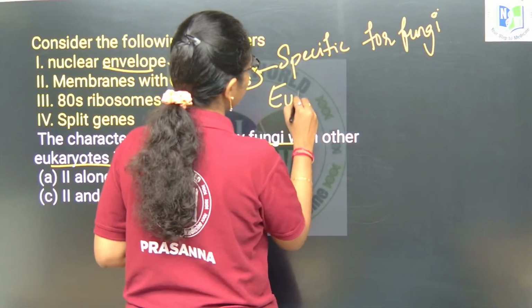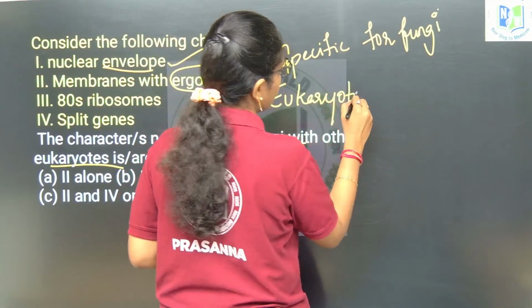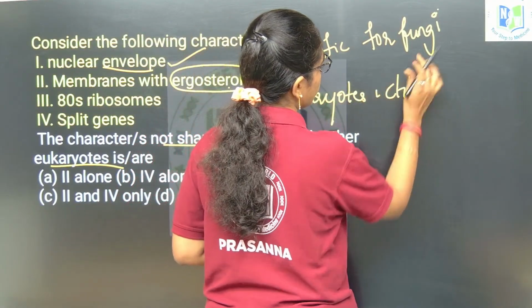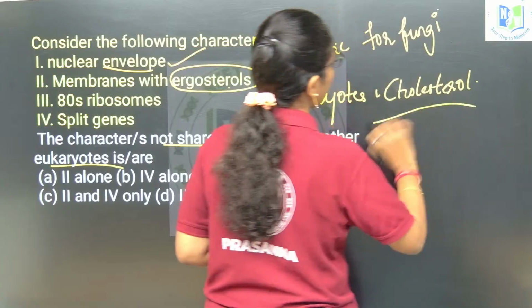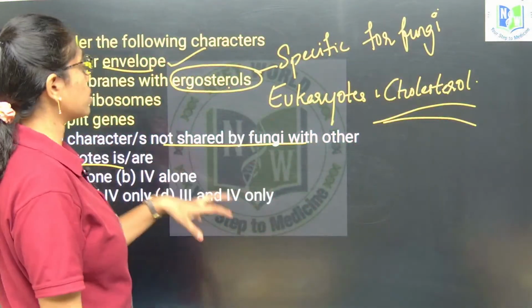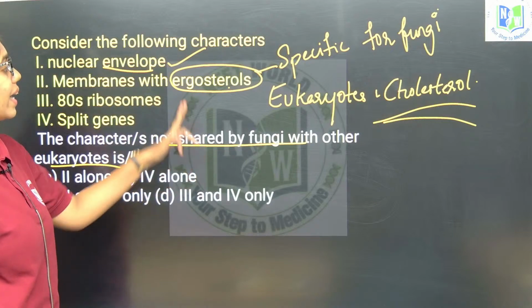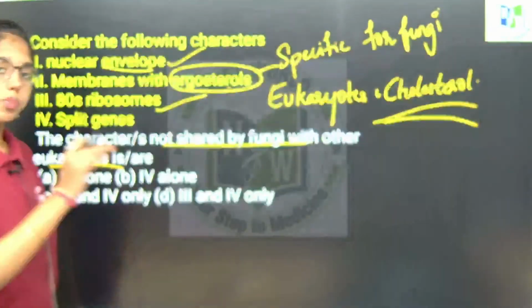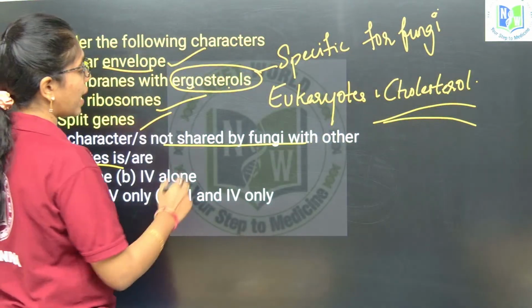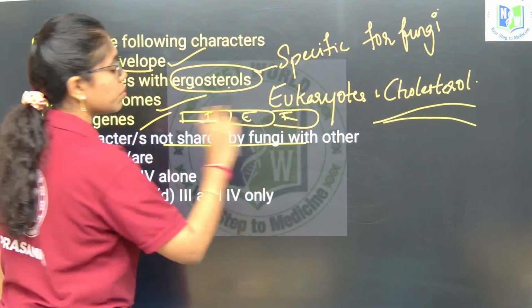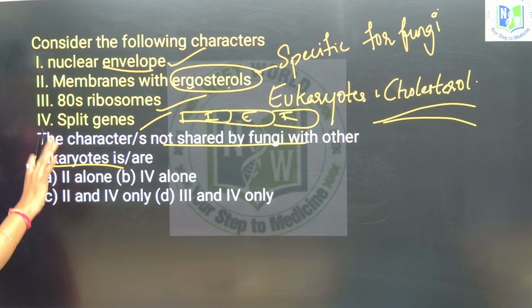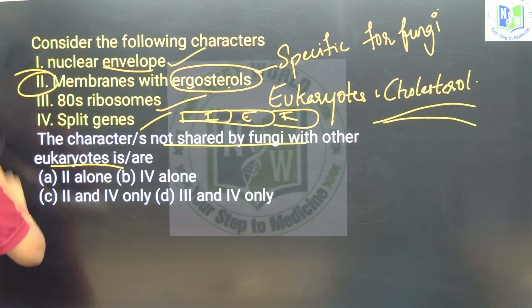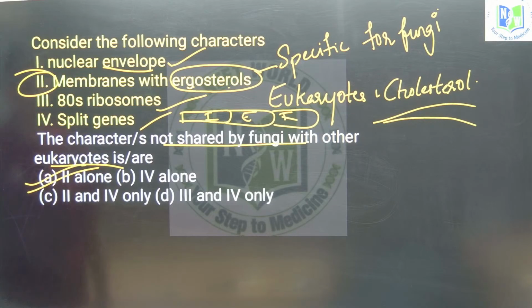Cholesterol is present in the cell membrane of the other eukaryotic cells, whereas specifically for fungi, ergosterol is present. 80S ribosomes are present in all the eukaryotic cells. Split gene arrangement, that is intron-exon arrangement, is observed in all the eukaryotic cells and in archaeal cells also. So which is not common for fungi and other eukaryotes? Option 2, only 2. So A is the right answer here.